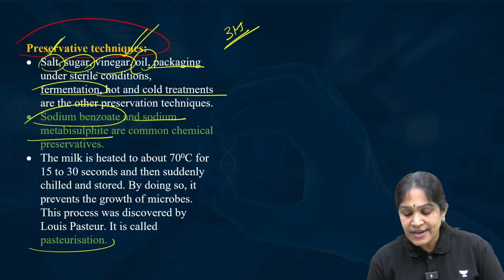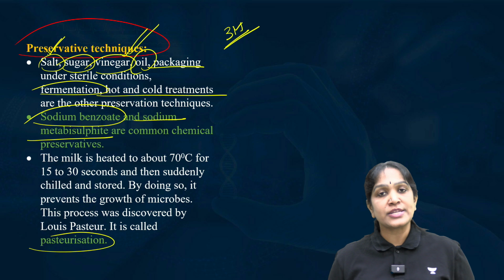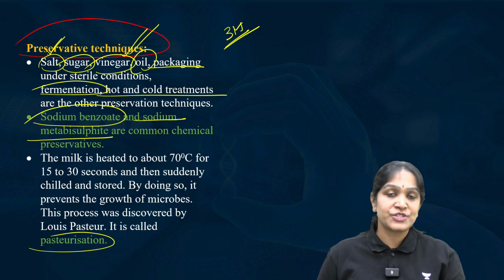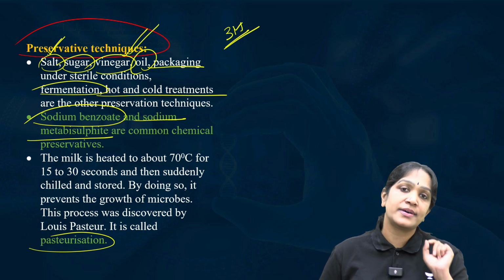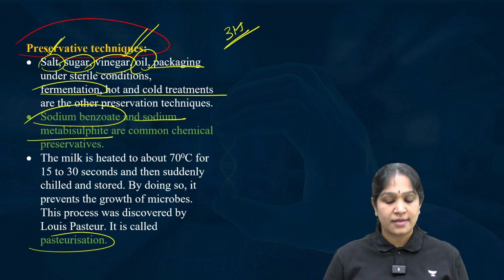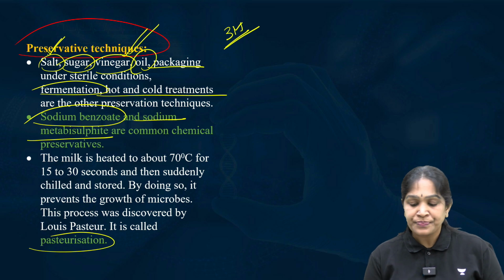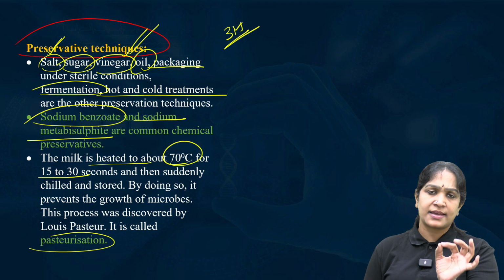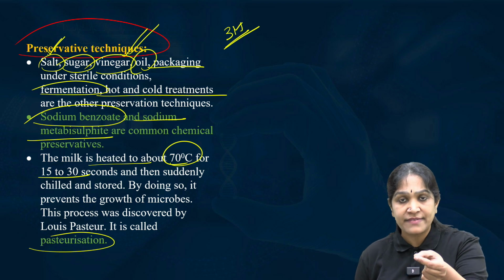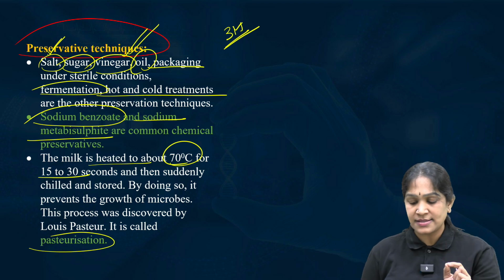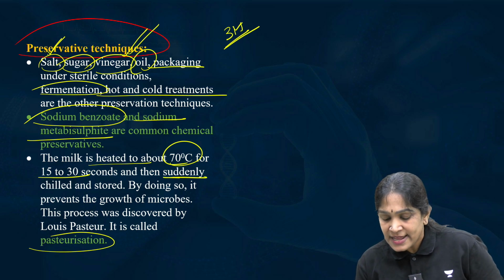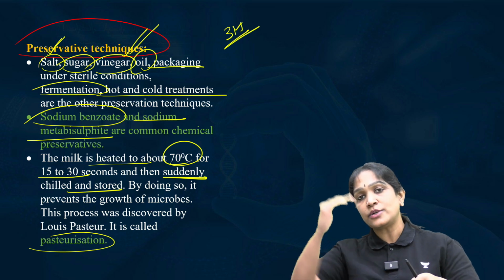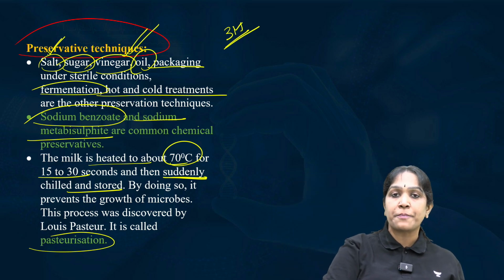And pasteurization. Pasteurization is a technique used for milk. It is called pasteurization because Louis Pasteur gave this particular technique. What is the procedure here? Heat the milk above 70 degrees for just 30 seconds, and then suddenly chill it. Suddenly chill it means what? You are exposing it to high temperature and immediately to low temperature.